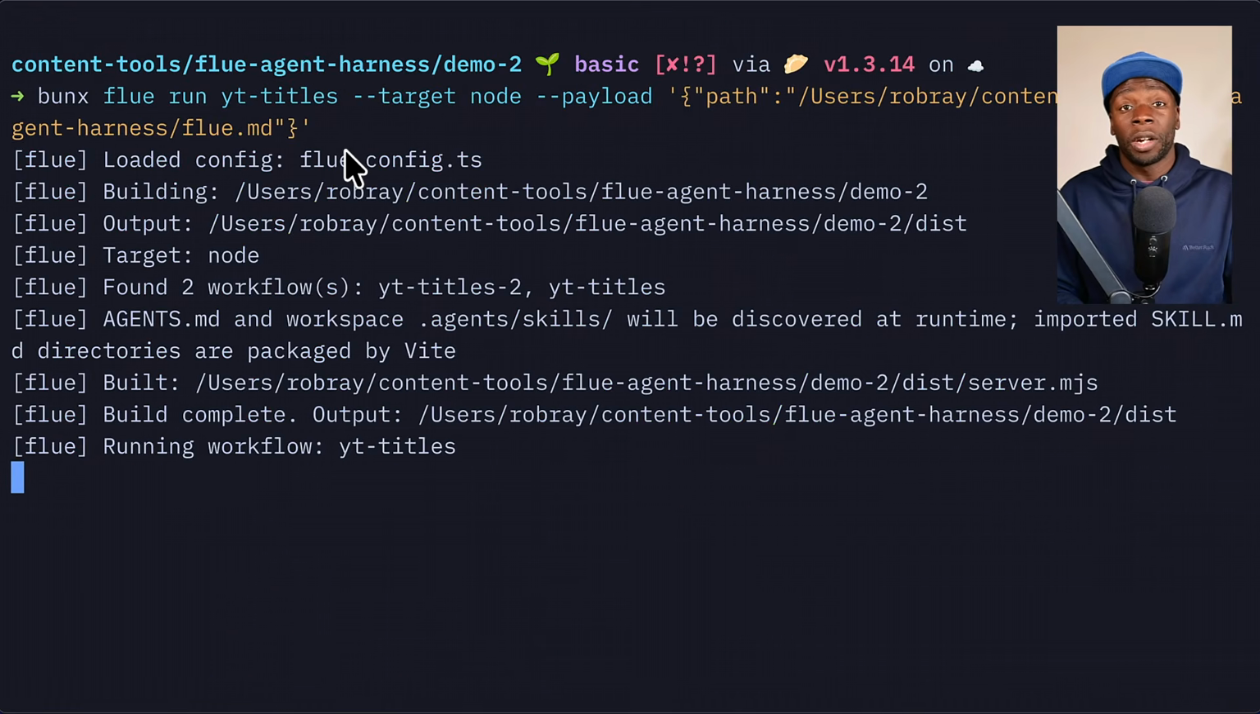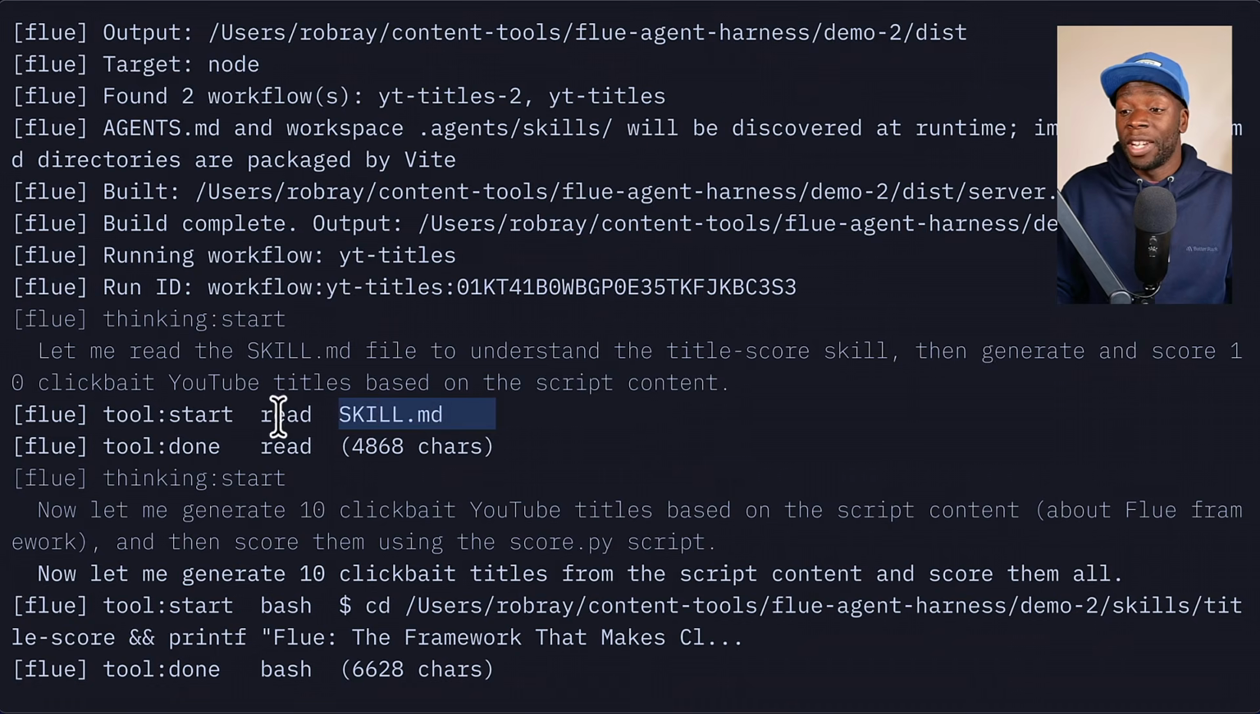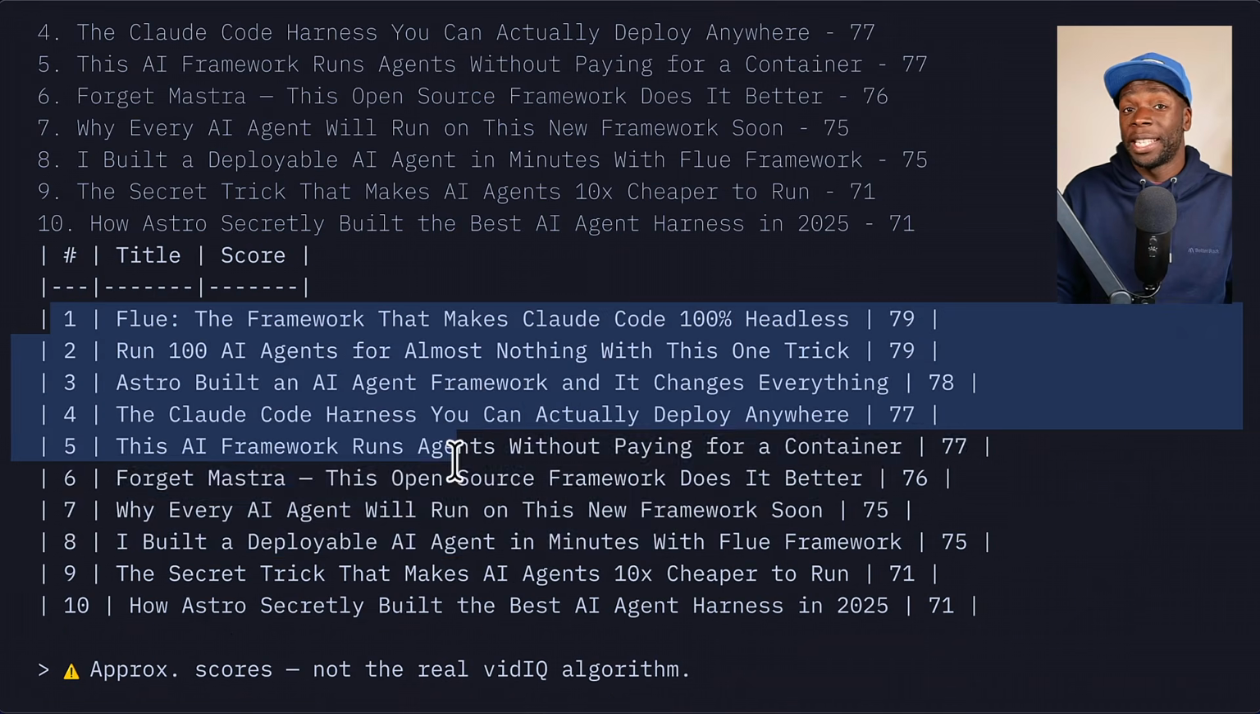And now when I run this workflow, we can see Flue immediately reads the skill MD file and is able to generate the 10 clickbait titles with a score for each of them.